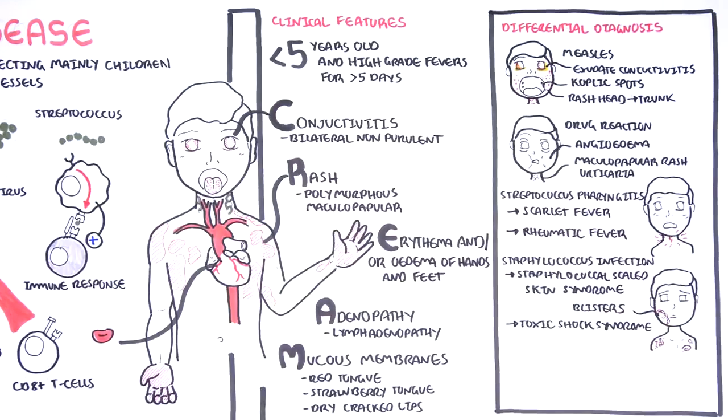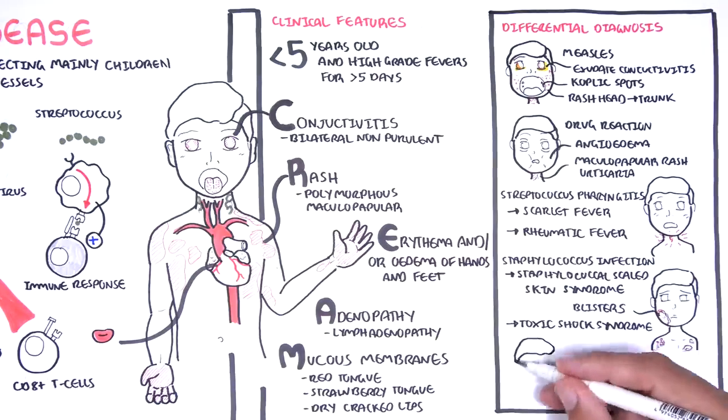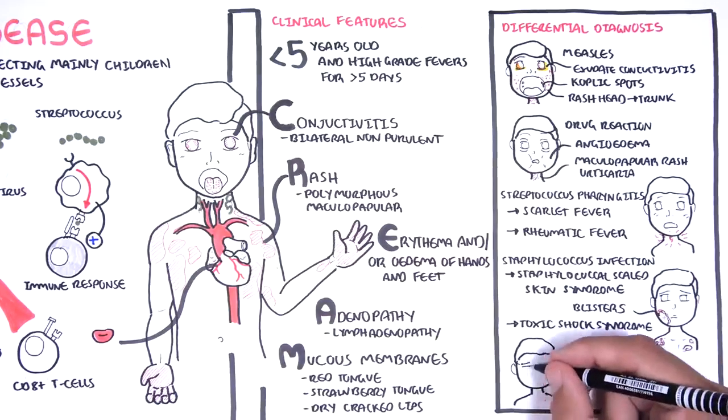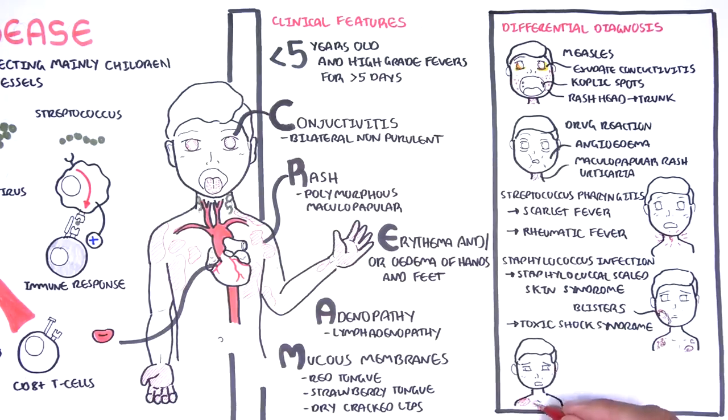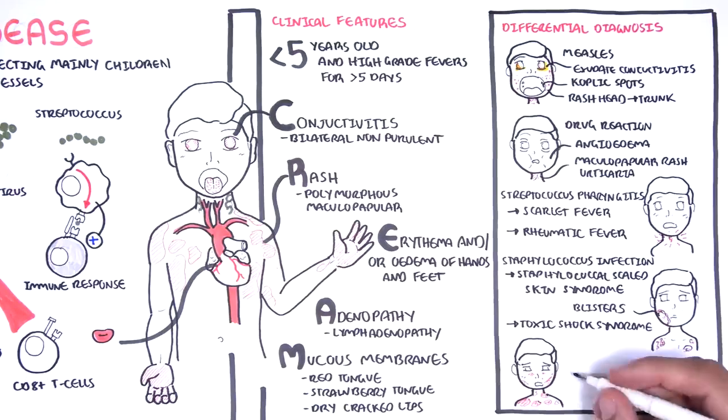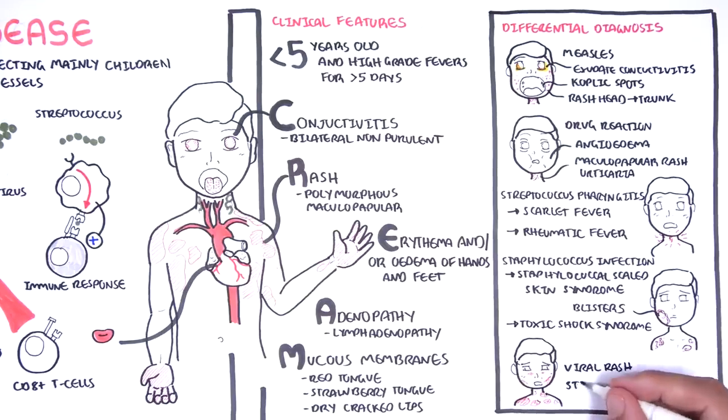Another is toxic shock syndrome, which is caused by the release of bacterial toxins from the Staphylococcus species and is associated with tampon use. Other important differentials, and also potentially the trigger for Kawasaki, are viral infections, which can also manifest as a maculopapular rash. Finally, a very life-threatening differential is Stevens-Johnson syndrome.